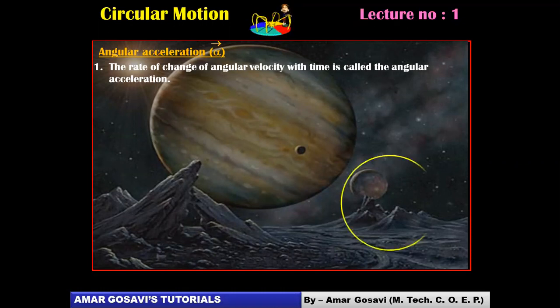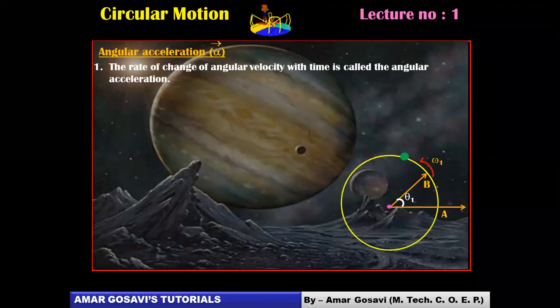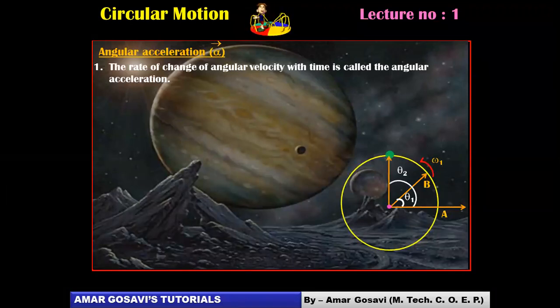So the same diagram we are talking about, at position A, it moves to position B with angular velocity, say omega 1, and the angular displacement is theta 1. From B, it moves to C. The angular displacement is theta 2, but the angular velocity is omega 2.